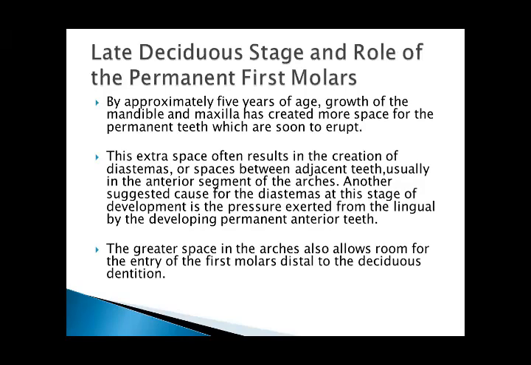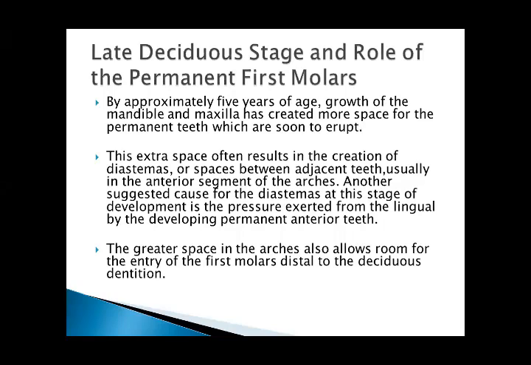Next comes the significant stage and role of the permanent first molars by approximately 5 years of age. Growth of the mandible and maxilla has created more space for the permanent teeth, which are soon to erupt. Extra space often results in the creation of diastemas, or spaces between adjacent teeth, usually in the anterior segment of the arches.